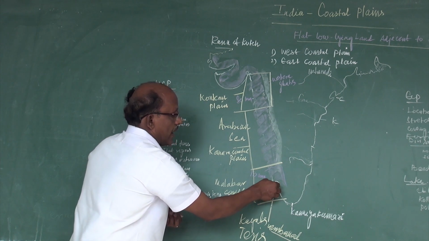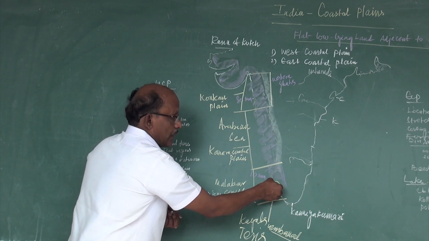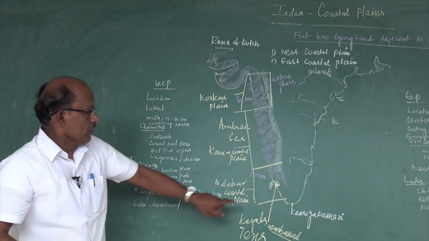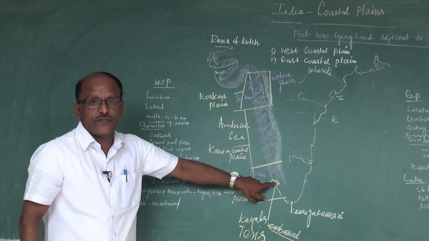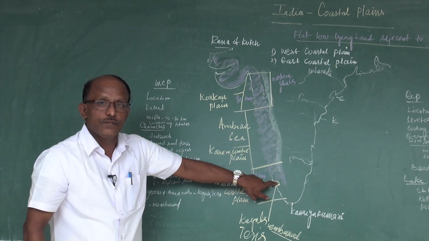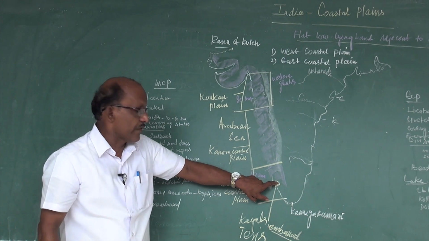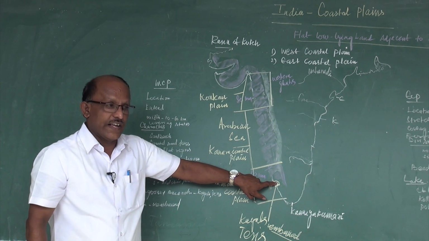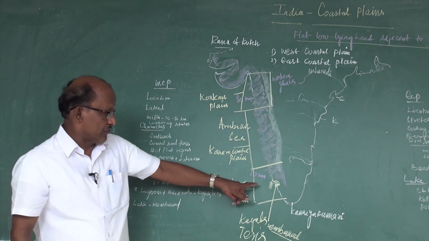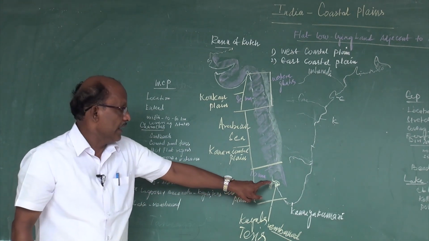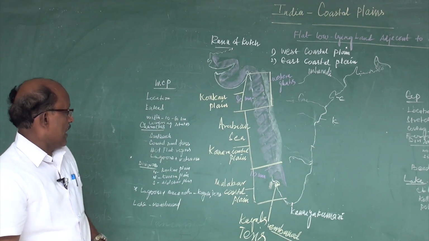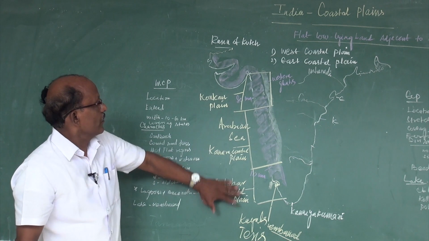The water won't come back to the sea, so the water will be stagnated always in this area in Kerala. Especially Kerala is famous for the backwater, which connects a number of canals for the transport in Kerala. And then the divisions, I told you 3 divisions.